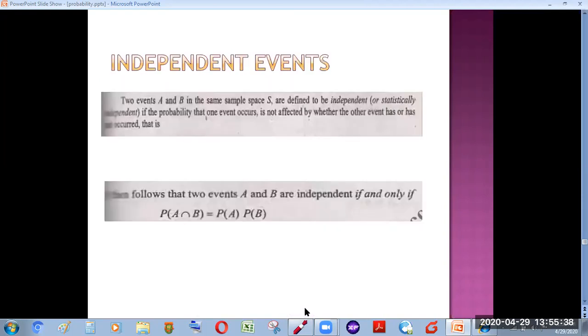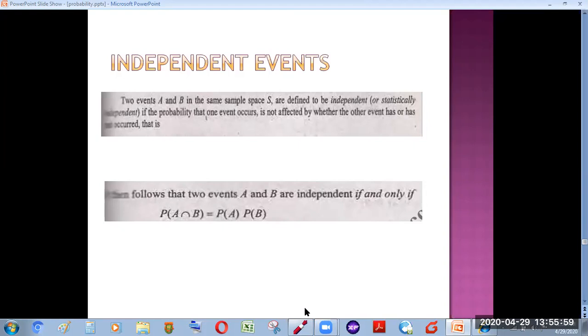Now I'm moving towards the next topic, independent events. Previously we discussed mutually exclusive events, not mutually exclusive events, and equally likely events. Now I am going to discuss a case in which two events can be independent.